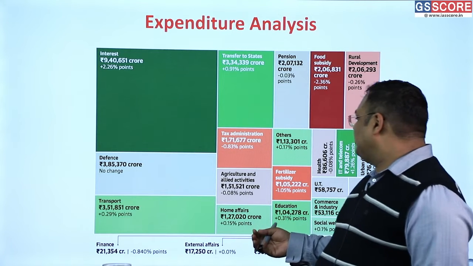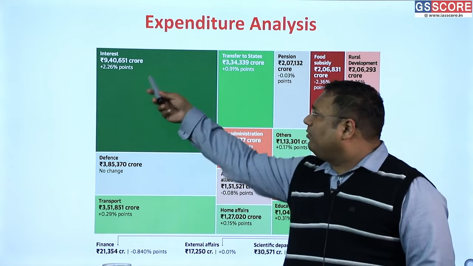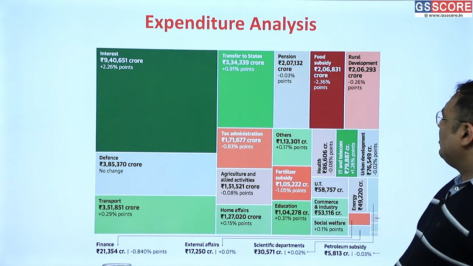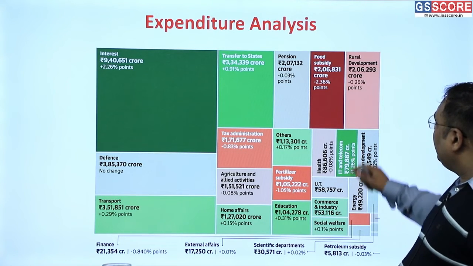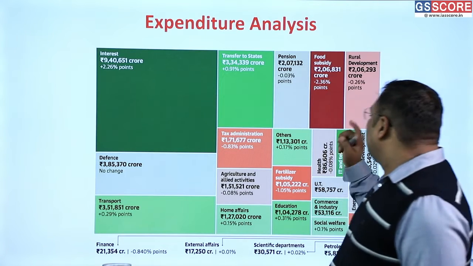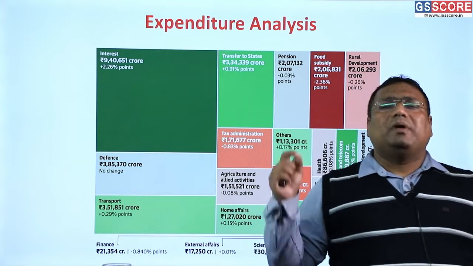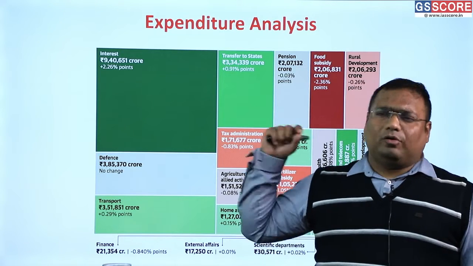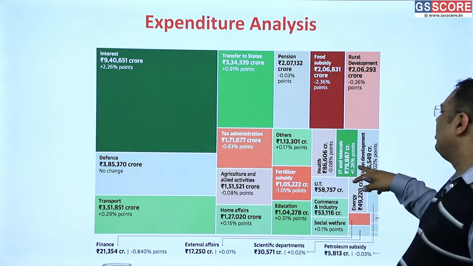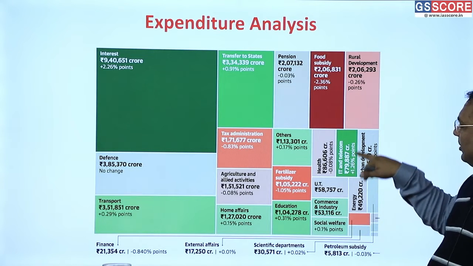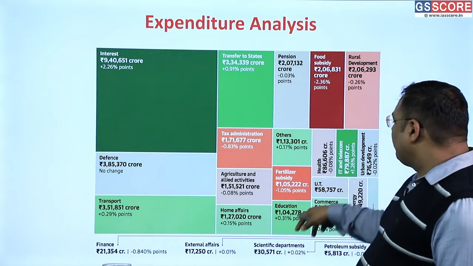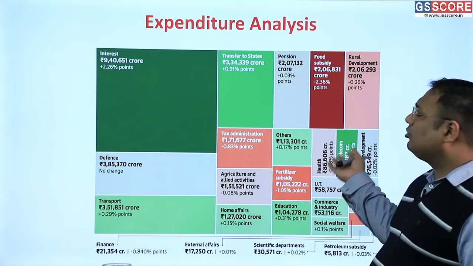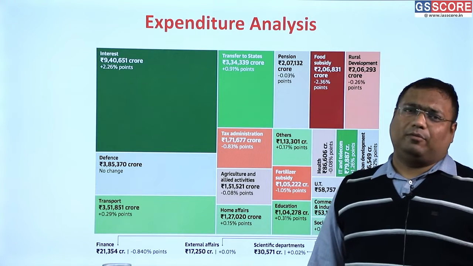So the major change that we see here is in the form of interest. The expenditure on interest has increased significantly. IT and telecom expenditure has also increased. This is largely due to the money given to BSNL. BSNL is running into very big losses and a lot of money is infused into BSNL to cover up its losses. That is why this expenditure is more, and perhaps that money could have gone into our education. That money could have gone into our health. So such emergencies also come from time to time.